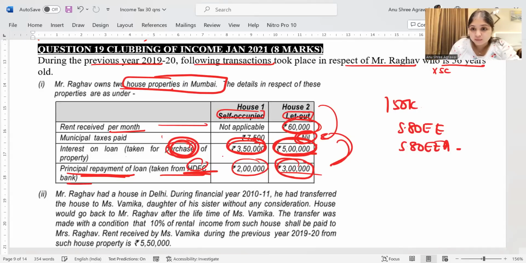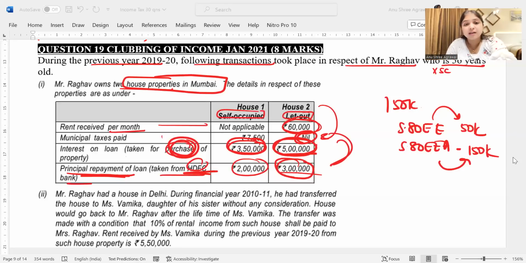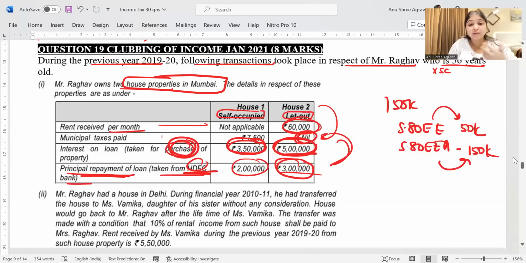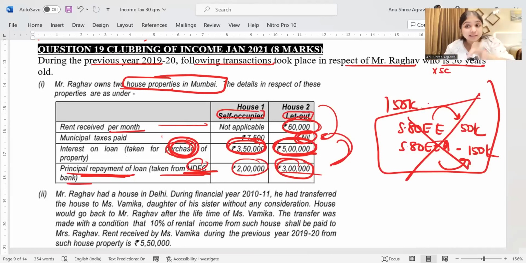See, the loan is borrowed. What is 80EEA? If you're paying any interest on a loan which you have borrowed for purchase of a residential house property, then you can consider 80EE, maximum deduction 50,000, or 80EEA, maximum deduction 1,50,000. But here can I consider? Here I can't consider, guys, because have they given me information on whether the loan was sanctioned within a particular period? Have they given me the value of the loan? Have they given me the value of the house? All that information they have not given to me. So that is why I'm not considering this. But I just wanted to give you a thought that this is also possible had they given us that information.